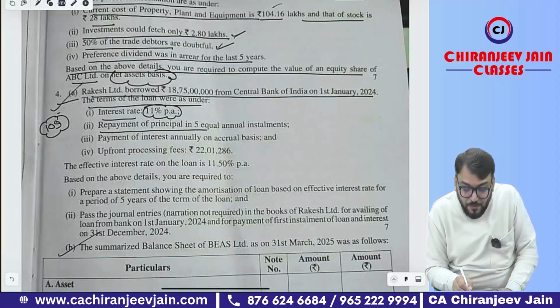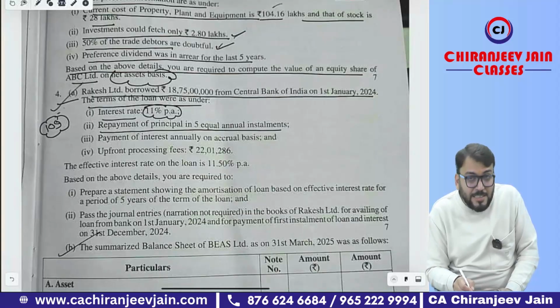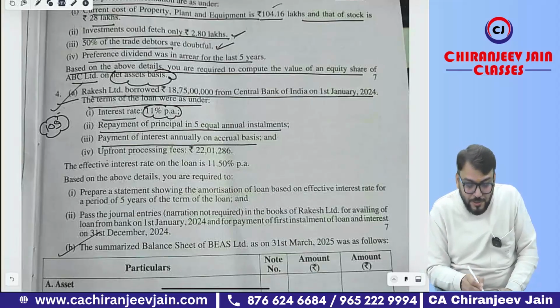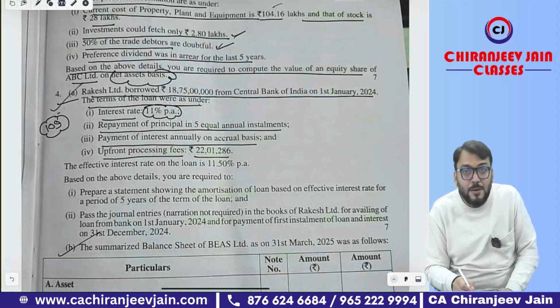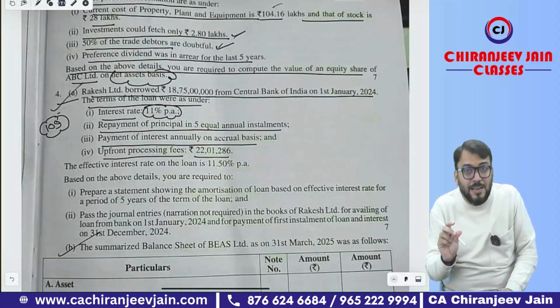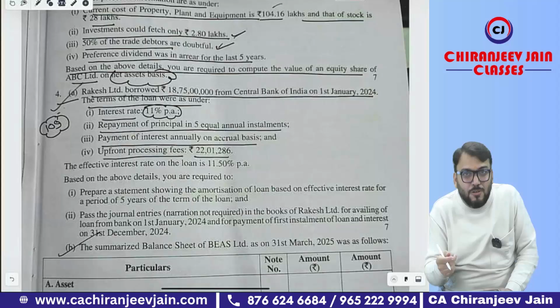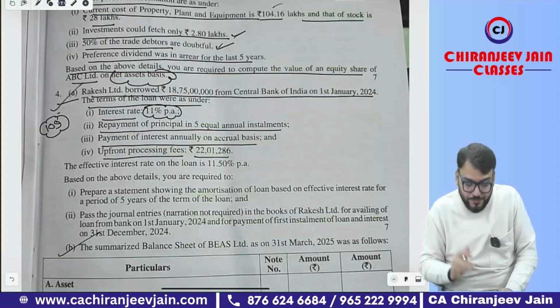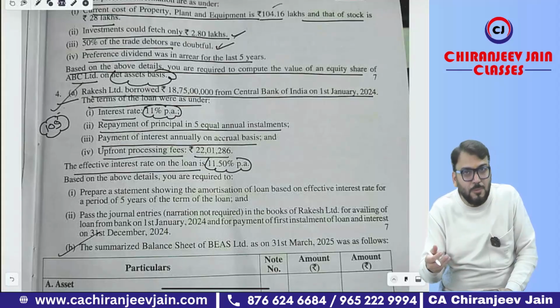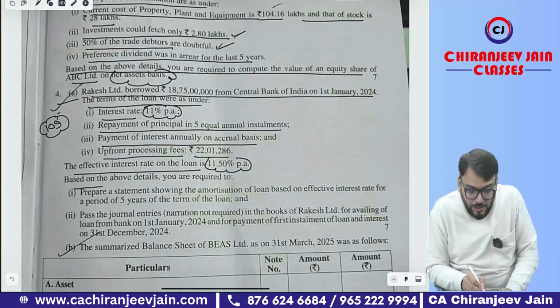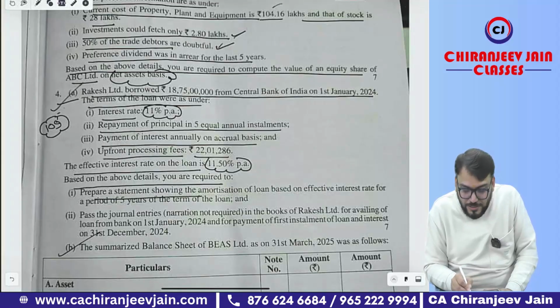Repayment of principal in 5 equal annual installment means 18 crore 75 lakh divided by 5. Okay. Payment of interest annually on accrual basis. Upfront processing fee, so there is some transaction cost. So this transaction cost will be deducted from the proceed to find out the net amount. Means initial recognition will be done at fair value minus transaction cost. The effective interest rate is given 11.50. Of course, whenever there is a transaction cost, there will be some effective rate of interest. Based on above details, you are required to prepare the statement showing the amortization loan based on effective interest rate for a period of 5 years.